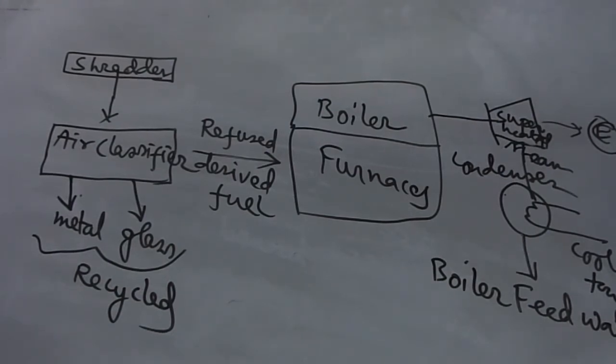The dry biomass is shredded to pieces of about 2.5 centimeter diameter, and an airstream separates the refuse derived fuel, which is lighter, from heavier metal and glass pieces. These are reclaimed and recycled.